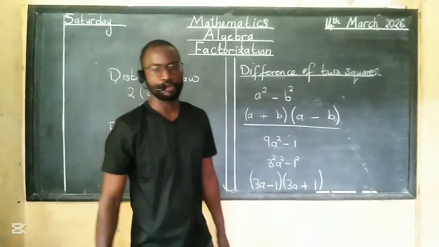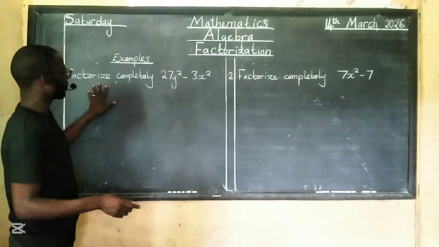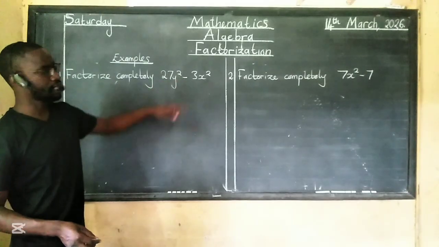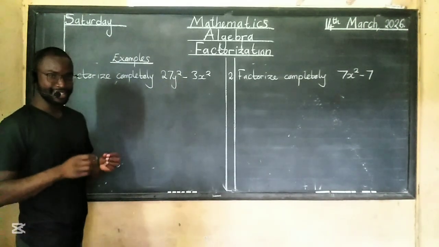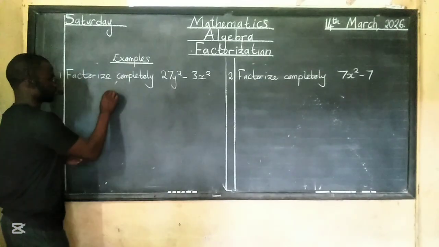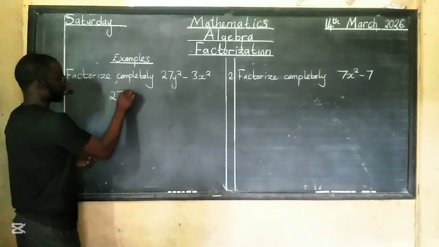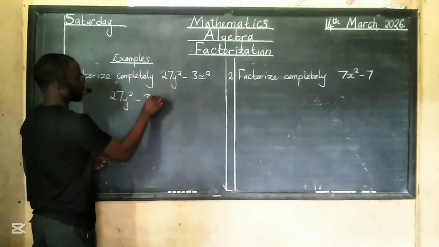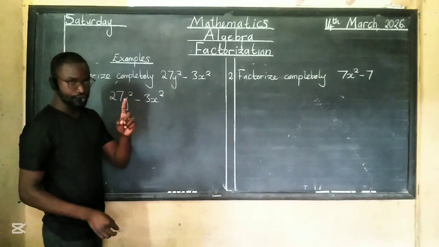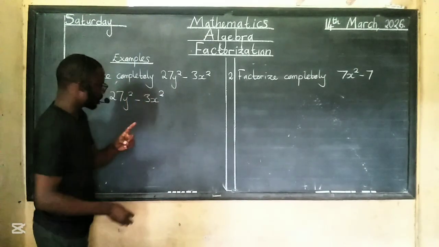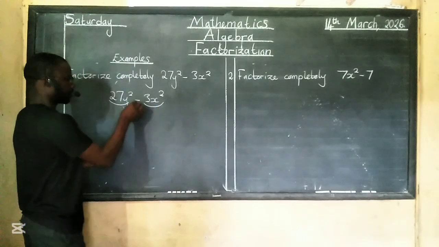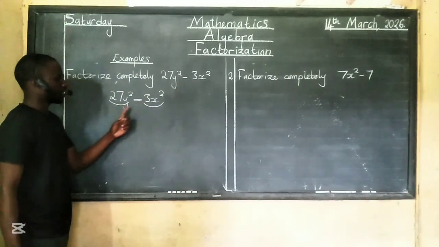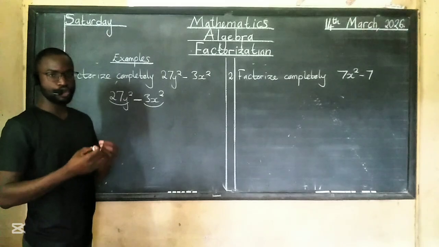Now let's get to the examples. So this one is saying factorize completely 27y squared minus 3x squared. This is easy if you practice it enough. So the first one, 27y squared minus 3x squared. First step, ask yourself what is common in between these two entities separated by the minus. This side and that side, is there anything that is common?